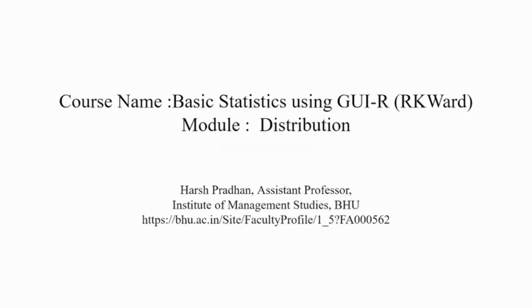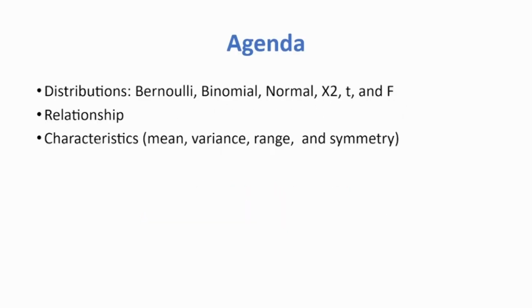So we have discussed measure of variability and measure of central tendency. We also discussed z-score and mean centered data in the last class, and we said now we will move to a very important thing called distribution. Before we go to distribution, let's come to a simple game. This is the agenda today, and we will talk about it later.